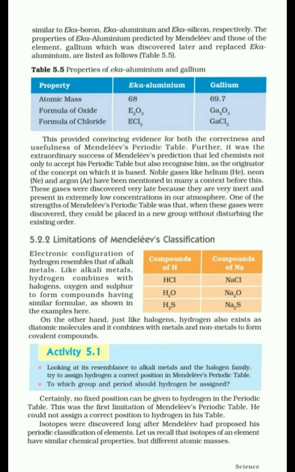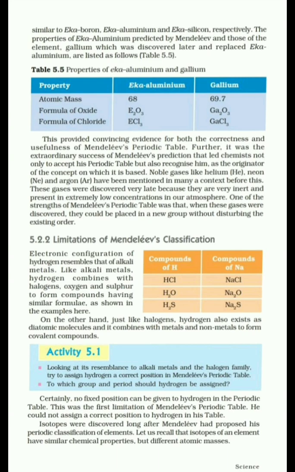The second limitation was the place of hydrogen. Hydrogen could not find any fixed position in his periodic table, as hydrogen has an electronic configuration like alkali metals. Also, just like halogens, hydrogen exists as a diatomic molecule in H2 form, and it can form covalent compounds with metals and non-metals. So the position of hydrogen could not be fixed in Mendeleev's periodic table.